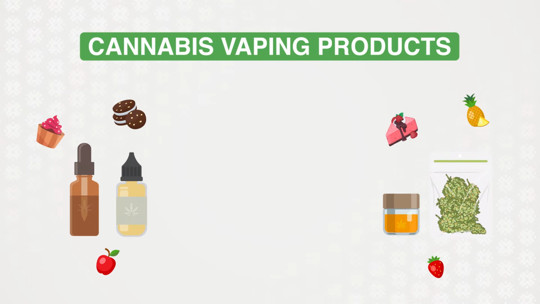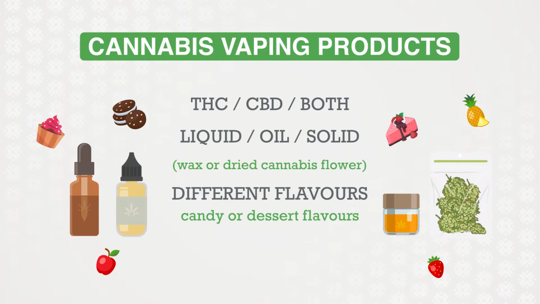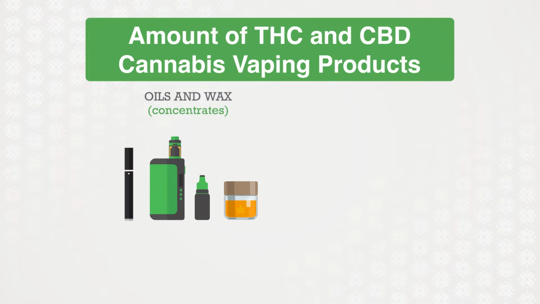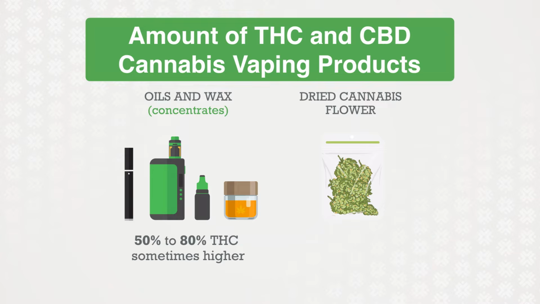Cannabis vaping products can contain either THC, CBD, or both. They can be a liquid, an oil, or a solid, like a wax or dried cannabis flower. They come in different flavors, such as candy or dessert flavors, which makes these products more appealing to youth. The amount of THC and CBD found in cannabis vaping products varies. Oils and wax, known as concentrates, typically have higher levels of THC, ranging from 50 to 80%, and sometimes higher, compared to other products like dried cannabis flower that contains 10 to 25% THC.